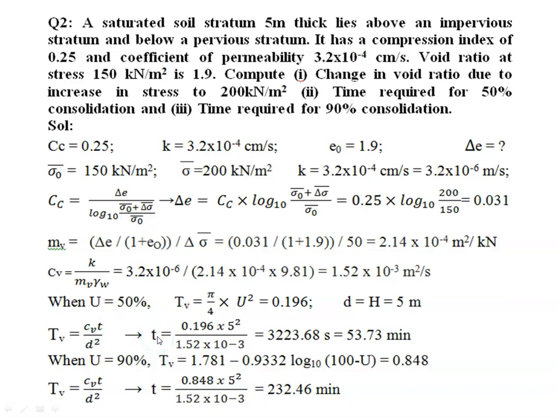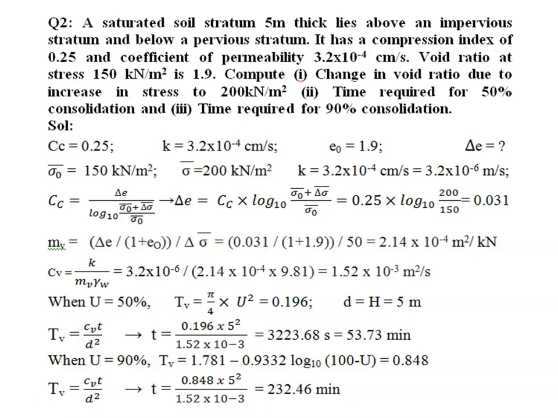So here what is this D? D is the drainage path. So how to find this drainage path? Drainage path is nothing but the maximum distance a water particle has to travel to reach the free drainage boundary. So it depends on the type of boundaries.